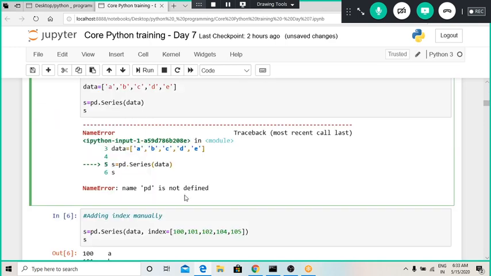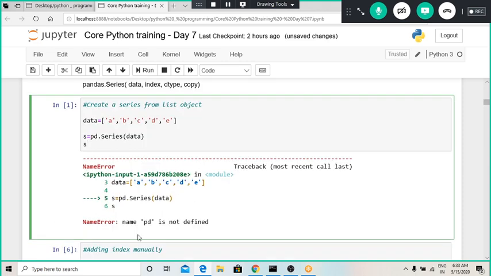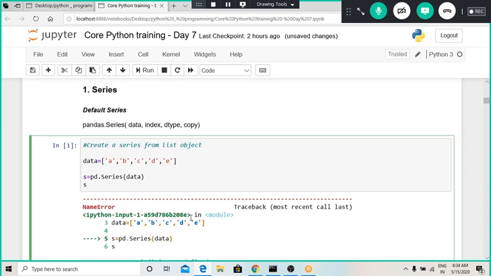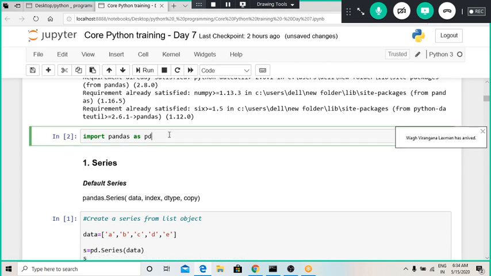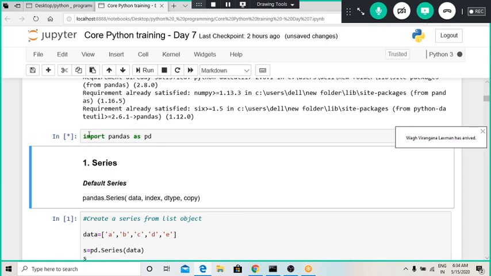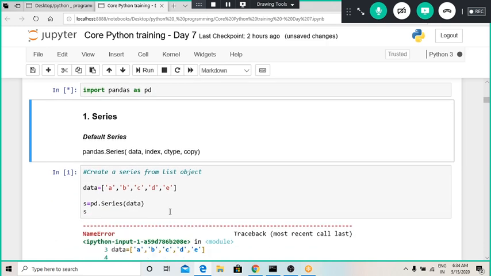Okay, so this is an error that pd is not defined. That means I forgot to import this particular library, and for that I have to run this particular cell first, and then I can use whatever operations I wanted to do. Okay, so let us import pandas first.